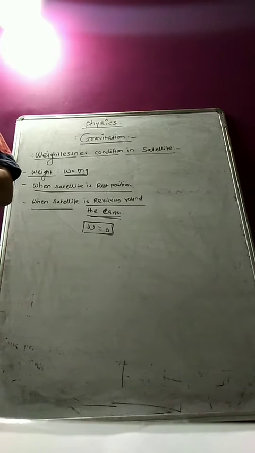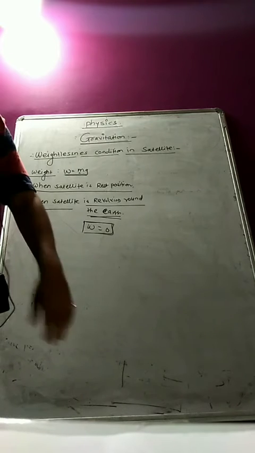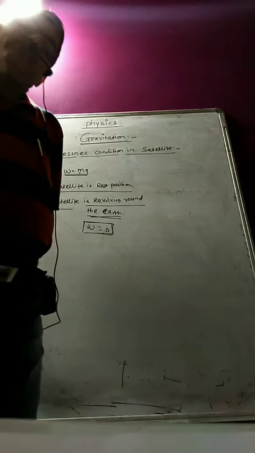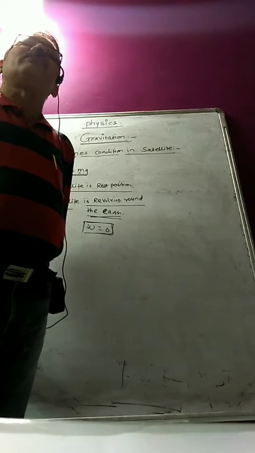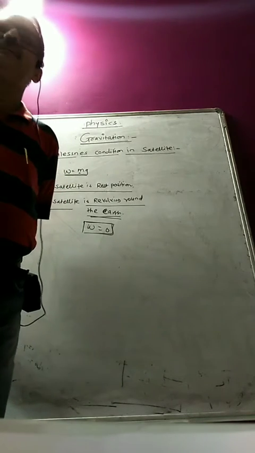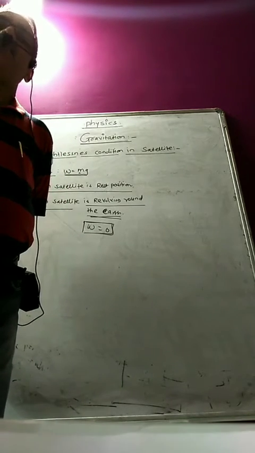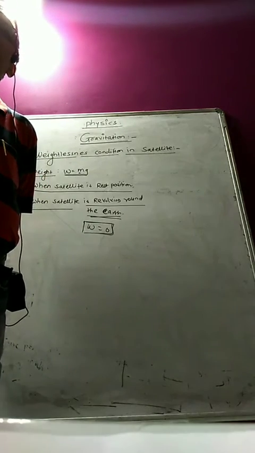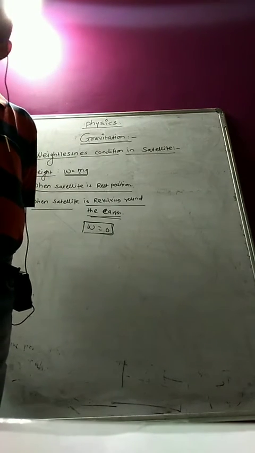Okay, so here we cannot say that weightlessness means the absence of gravity, or that g will be 0. It is simply a situation in which the astronaut feels that he is not attracted by the gravitational force. That is called the weightlessness condition of the astronaut when he is in the satellite, revolving around the earth. Are you getting this point?